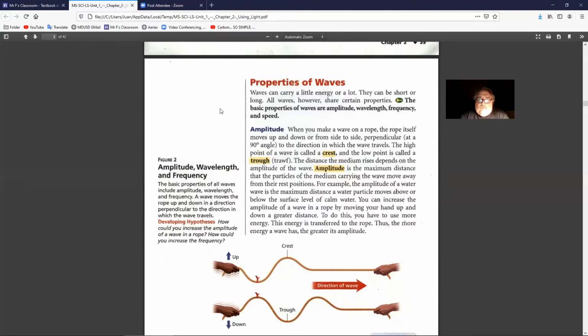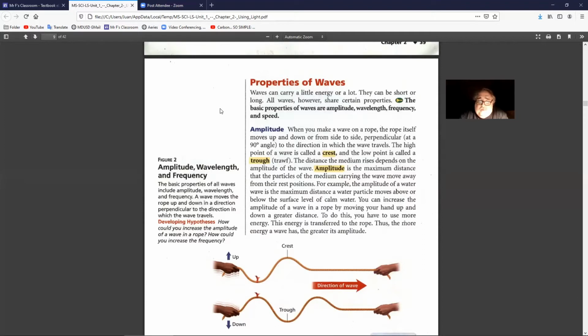The high point of a wave is called the crest. The low point is called the trough. The distance the medium rises depends on the amplitude of the wave. Amplitude is the maximum distance that the particles of the medium carrying the wave move away from the rest position. For example, the amplitude of a water wave is the maximum distance a water particle moves above or below the surface level of calm water.